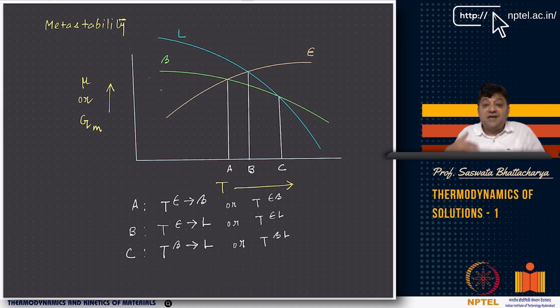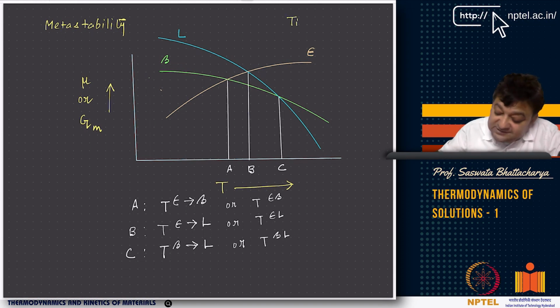I'll come to how this CALPHAD procedure is done, and I'll give a brief about it, but please try to understand that these are approximate free energy curves. These are the molar free energy curves as a function of temperature for 3 phases in pure titanium. This is the epsilon phase, the FCC phase.